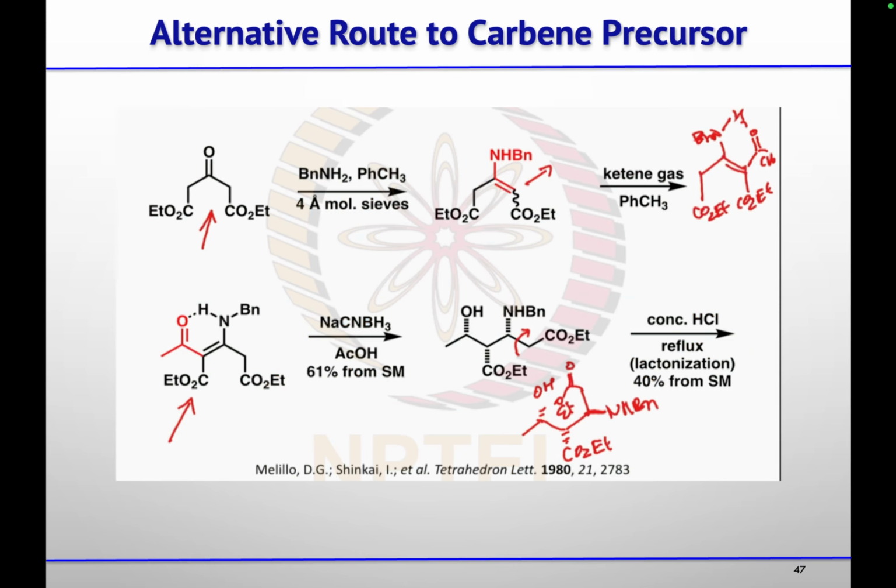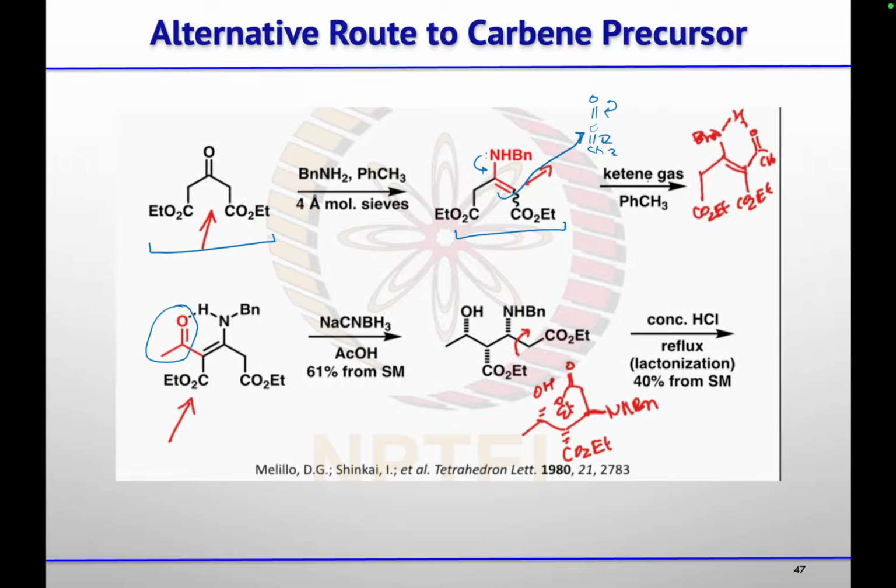Okay. Then for the total synthesis of this molecule, or the racemic synthesis, where they can prepare this thienamycin in large quantity, they started with this keto diester compound. Then on treatment with benzylamine, this enamine will form. And then on treatment with ketene, this nitrogen lone pair will push the electron density, and this will attack on this carbonyl carbon, and you will get this methyl ketone.